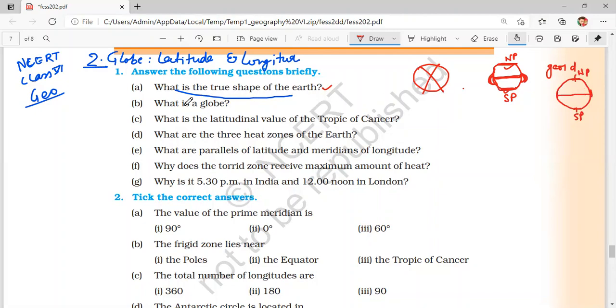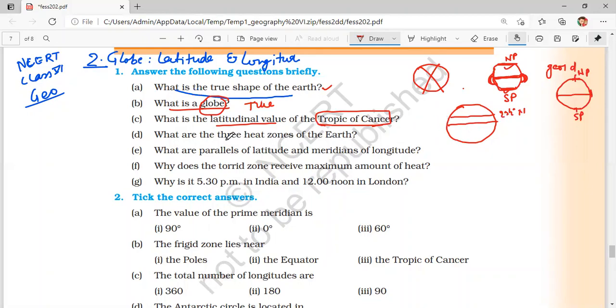Okay, what is a globe? We have already discussed. Globe is a true model of the earth, a miniature form of the earth. Okay, what is the latitudinal value of Tropic of Cancer? Tropic of Cancer is a very important parallel of latitude. So what we have done in this chapter is that we have the equator that divides the earth into two equal halves. The Tropic of Cancer is a parallel of latitude that is 23.5 degree north of the equator.